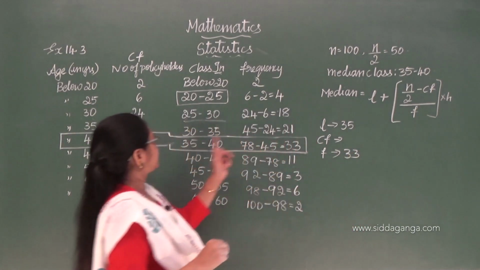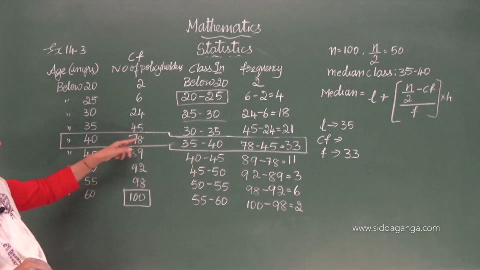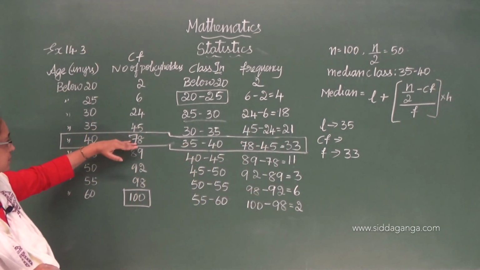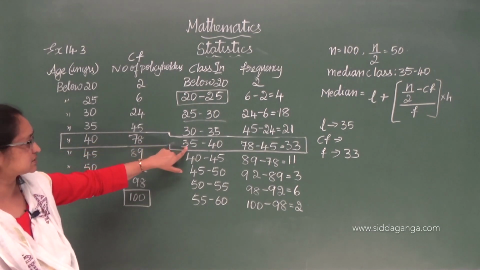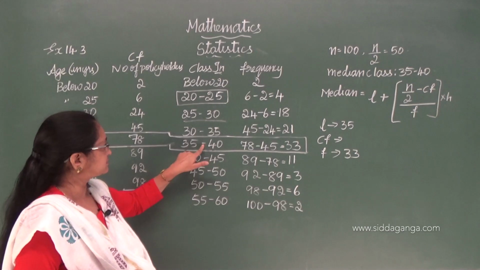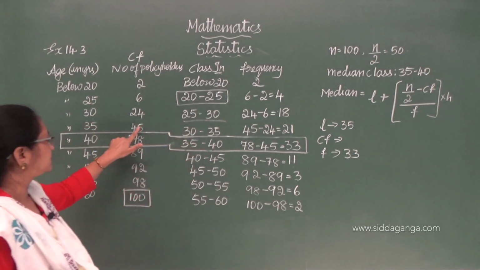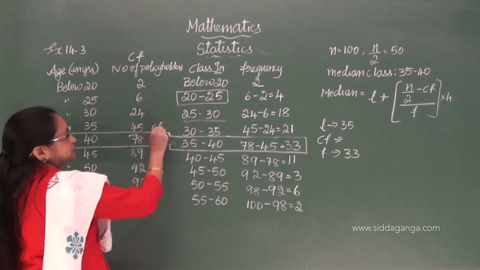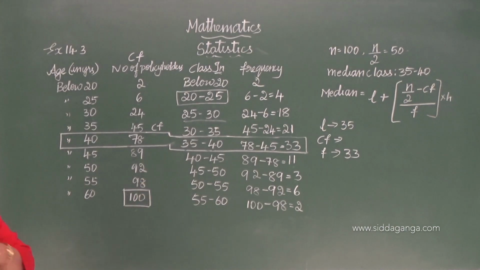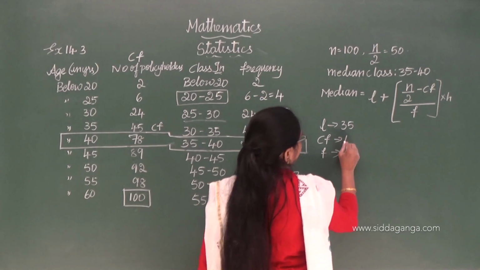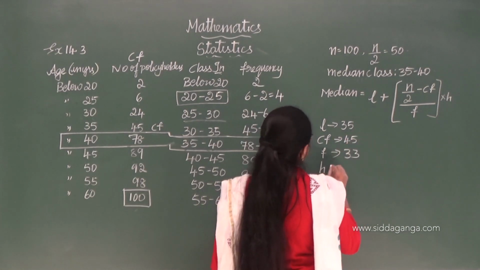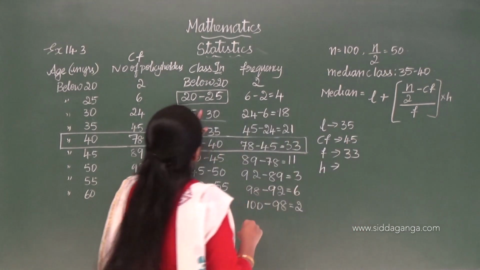But cumulative frequency, I told you, you should take the cumulative frequency of the preceding class of the median class. This is the median class, the preceding class is this, the corresponding cumulative frequency is 45. I hope you understood this. So cumulative frequency is 45, and H is 5.